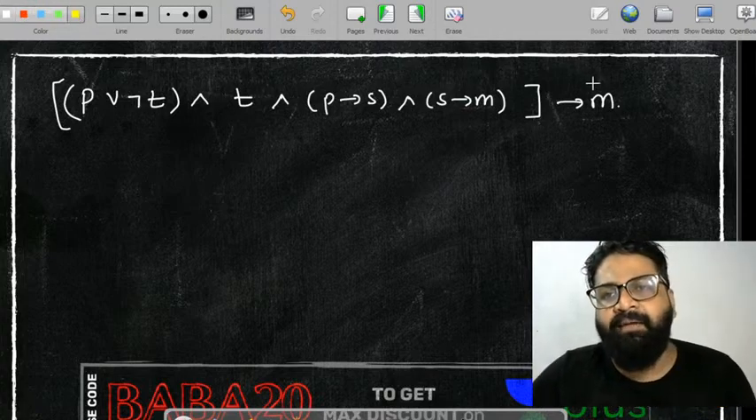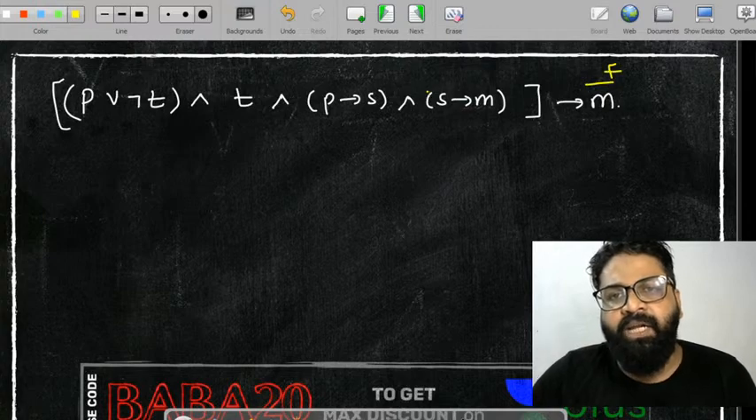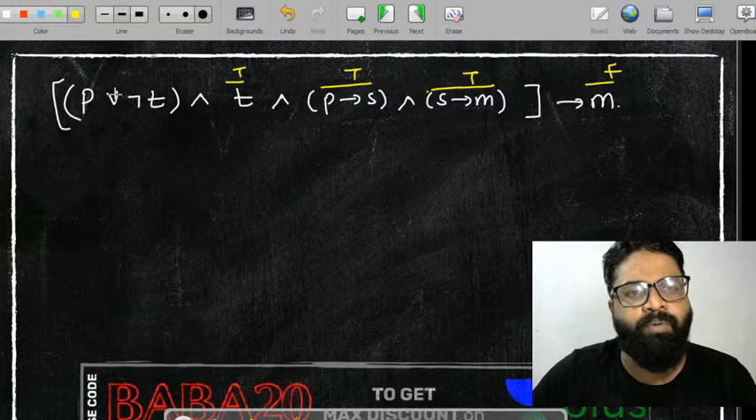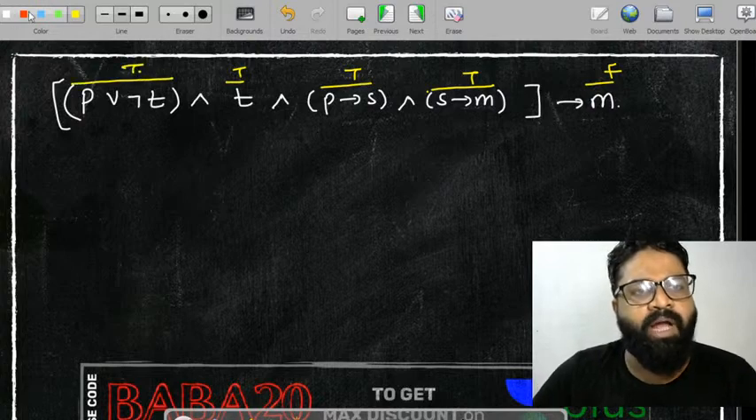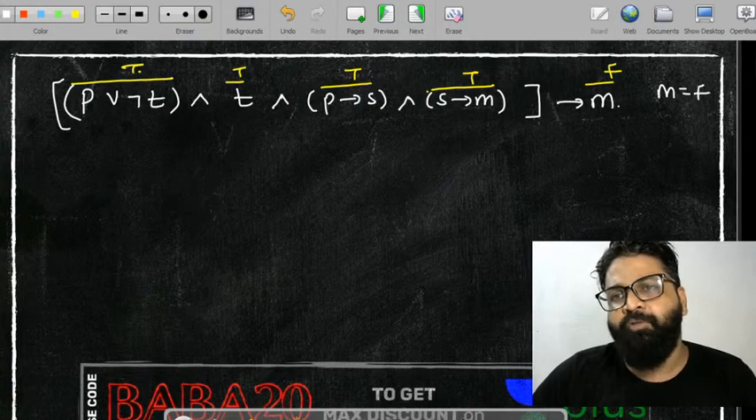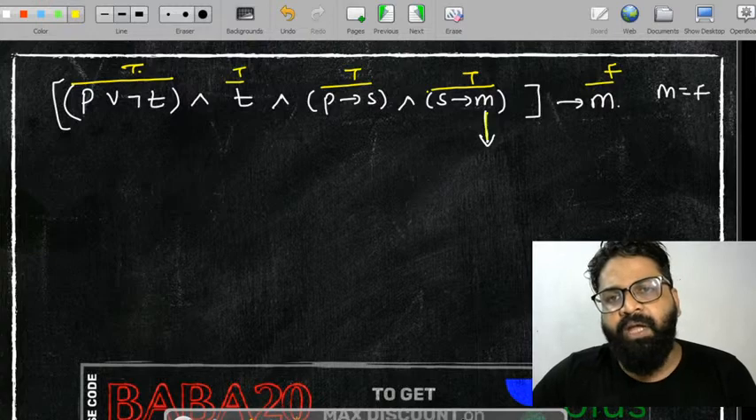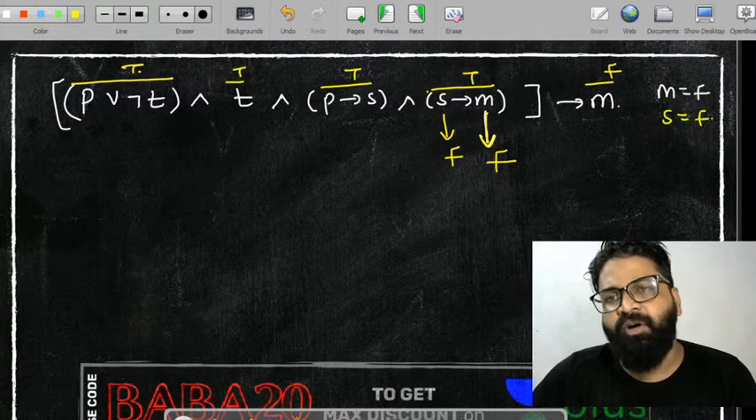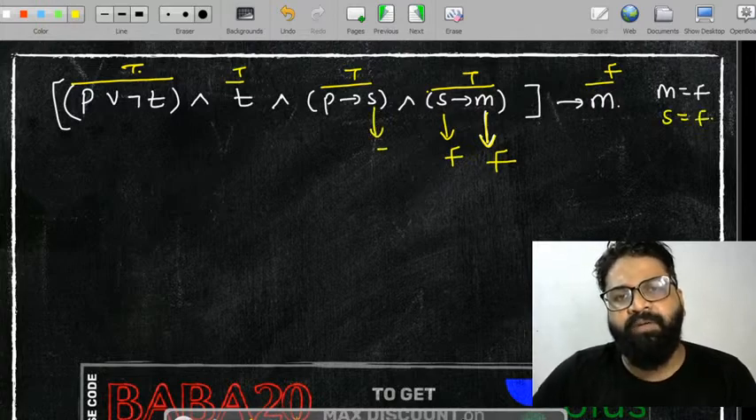What will we do in this? We will take the last one as false. What will the individual values be? True. This one is also going to be true. This one is also going to be true. Now what will you get? As soon as you get the value of M, substitute. M will become false. If M becomes false, then the whole is true, so it has to be false also. So the value of S I got as false. Substitute: if S is false, P will also become false.